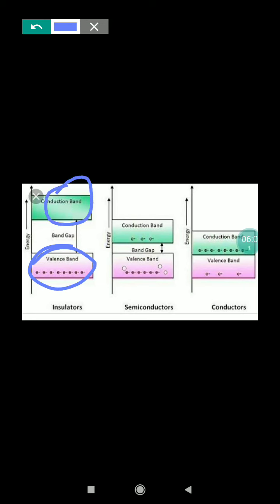Up to 3p is the valence band, and after 3p there are 4s and 3d, which are the conduction band. Then the band gap is the energy difference between the valence band and the conduction band. It is also called the forbidden zone.